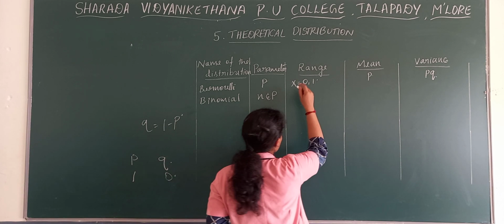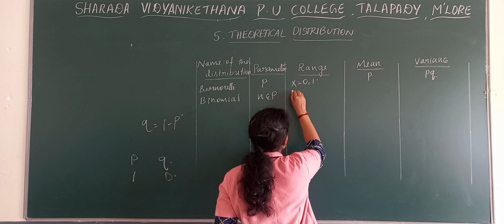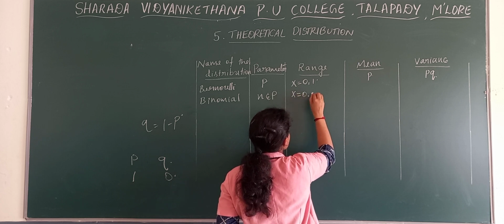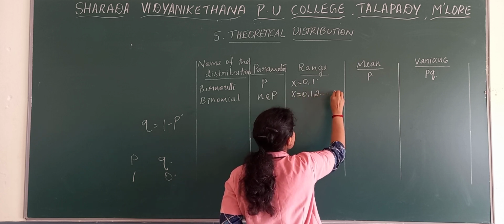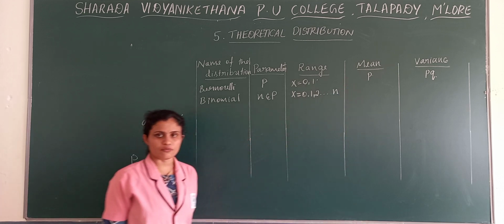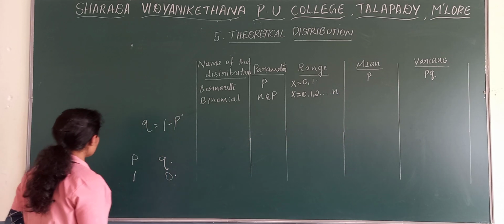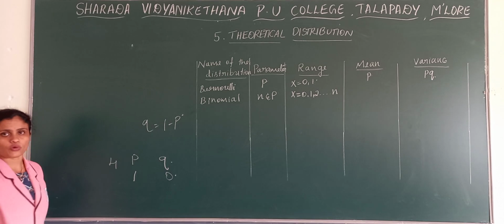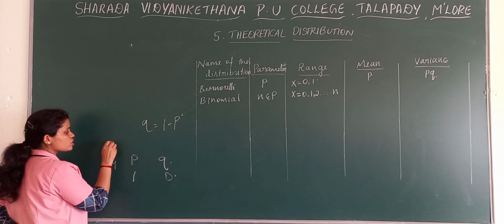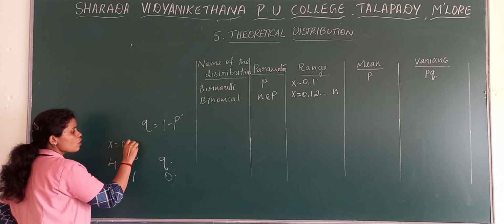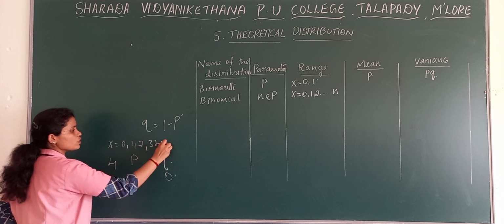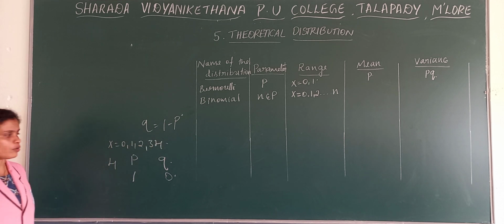Then what is the range of binomial distribution? The range was x is equal to 0, 1, 2 till the n value. For example, if your n is 4, then the range is 0, 1, 2, 3, 4.